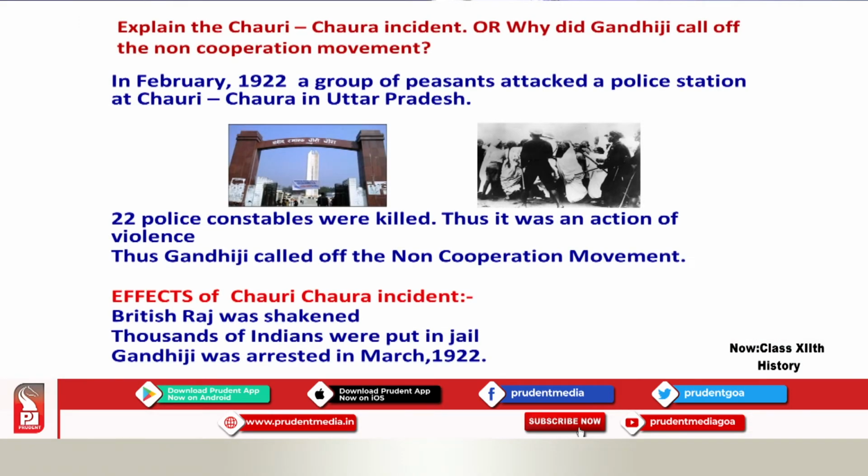Now what are the effects of this Chauri Chaura incident? It shook the British Raj. It made them feel that their Raj was not safe now. Thousands of Indians were put into jail, and Mahatma Gandhi was also arrested in March 1922.